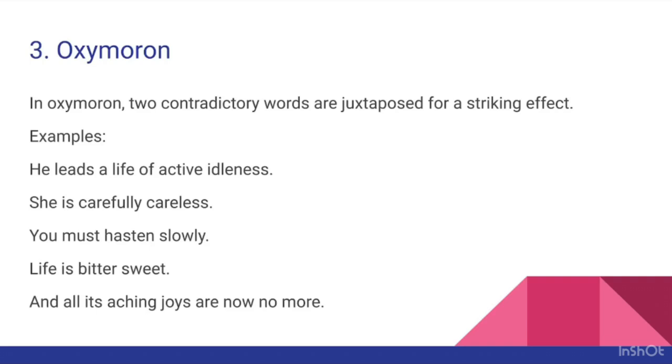In oxymoron, the purpose is to have greater emphasis or impressiveness. Okay?